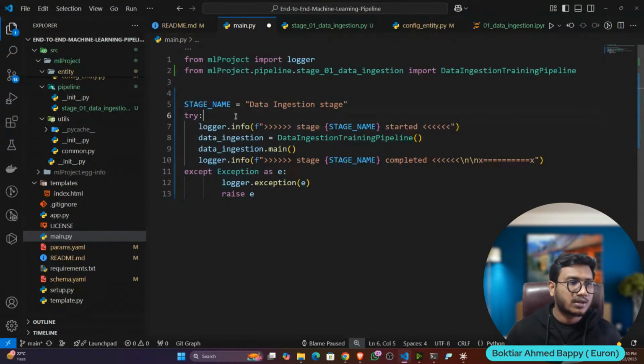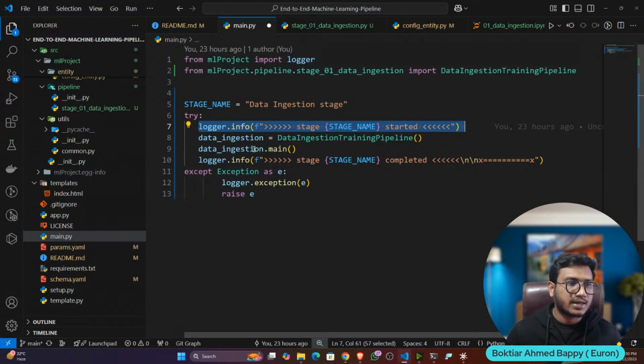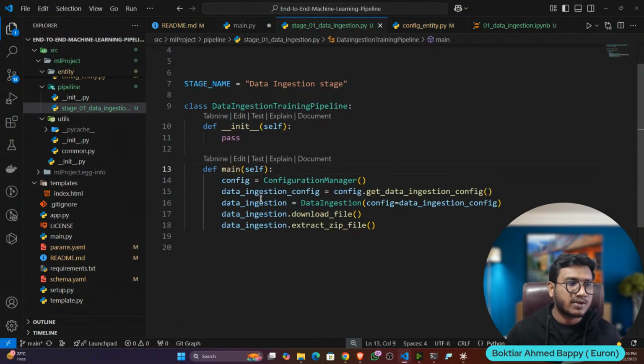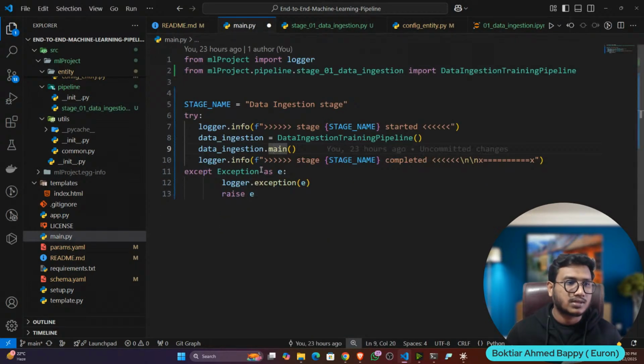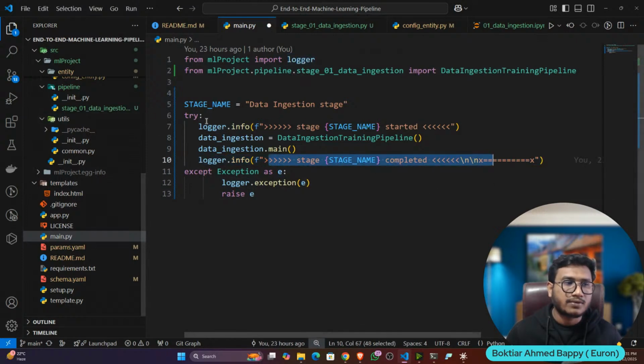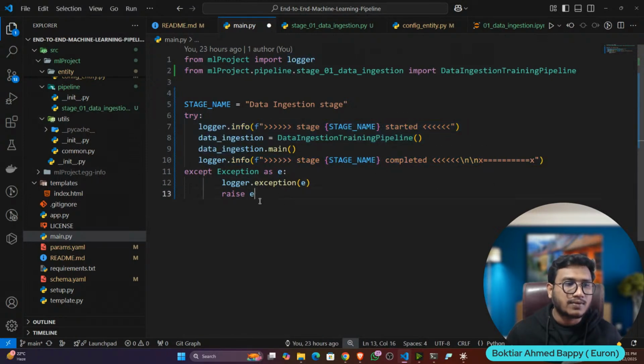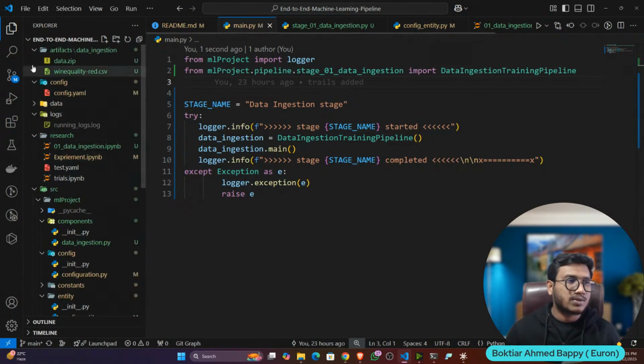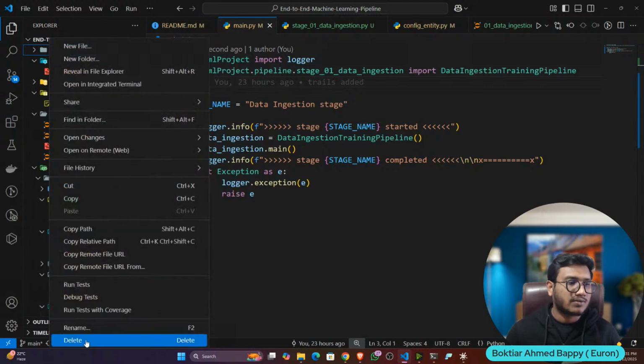Inside try except block, I'm logging. First of all, data ingestion started. Then I'm initializing the class and I'm calling the main function. The main function we have defined here. And if you call the main function, your download will start, then extract zip file will start. Now see what we are doing, and again log the information. Let's say my data ingestion completed, if this is successfully running, and if any exception is occurring, I'm raising the exception here. Now let me save, and now let me show you whether it's working or not. For this, I'm going to remove the artifact folder.